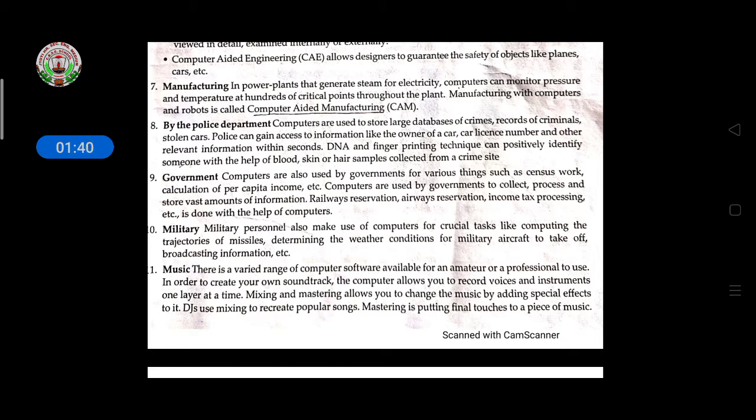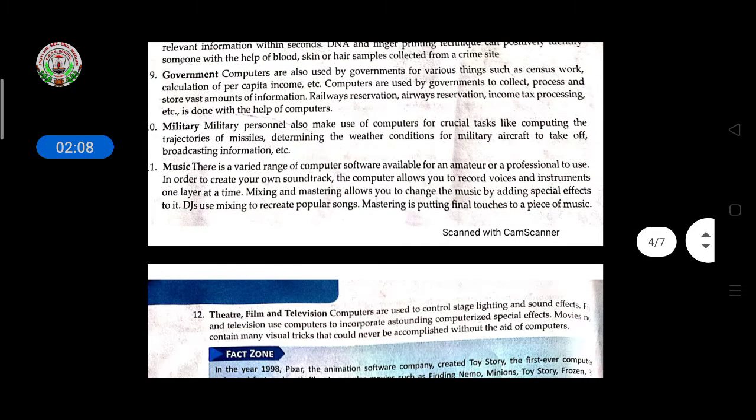Then government: computers are also used by the government for various things such as the census and the calculation of per capita income. Computers are used by the government to collect, process, and store vast amounts of information. Railway reservation, airways reservation, income tax processing, etc. are done with the help of computers.